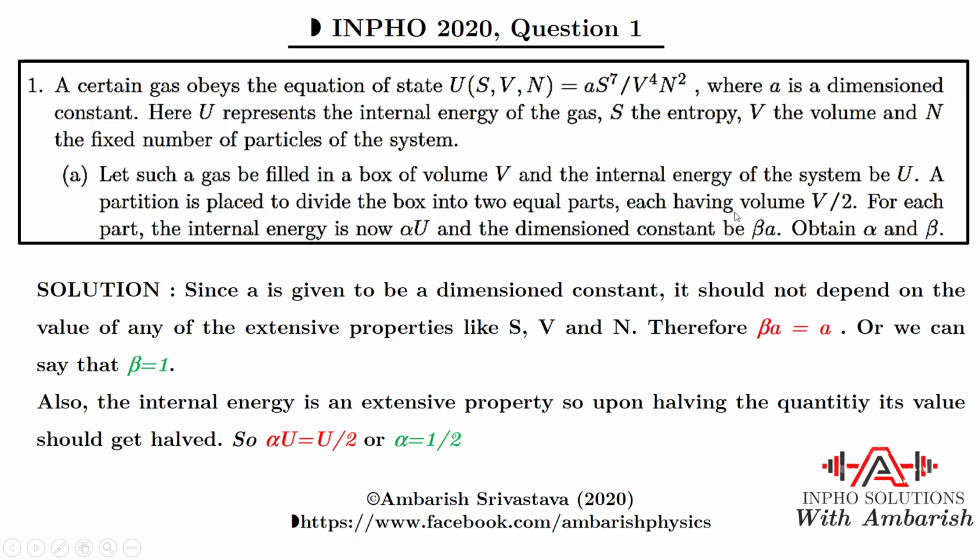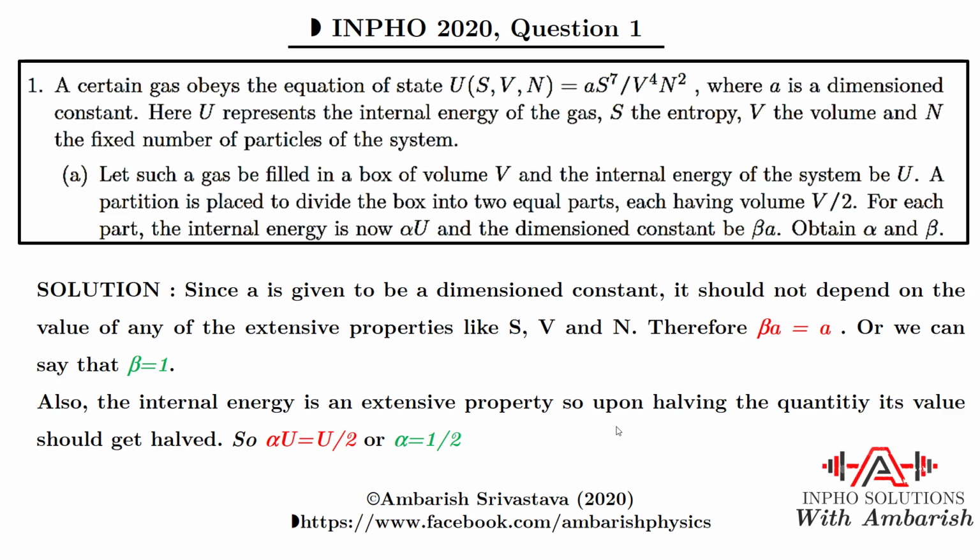So what we can say is that since A is given to be a dimension constant, it should not depend on the value of any of the extensive properties like S, V or N, and therefore beta A should be equal to A, and therefore we can say beta is 1. And also the internal energy is an extensive property, so upon halving the quantity, its value should get halved. So we can say alpha U is U by 2 or alpha is equal to half. So that's the part A of the first question.